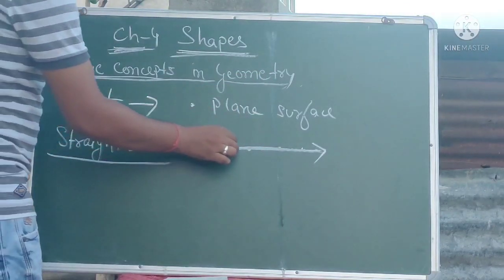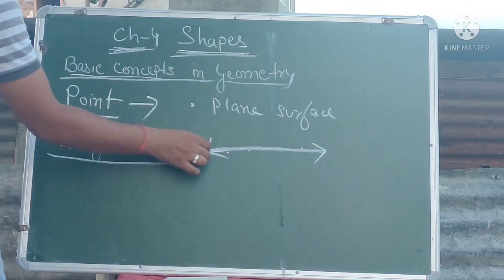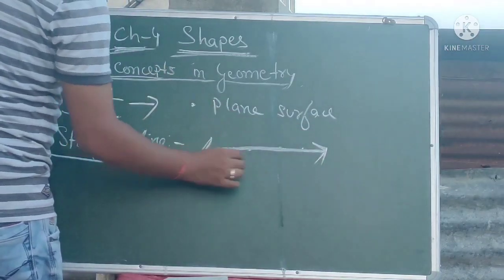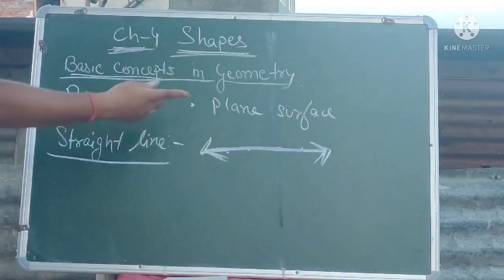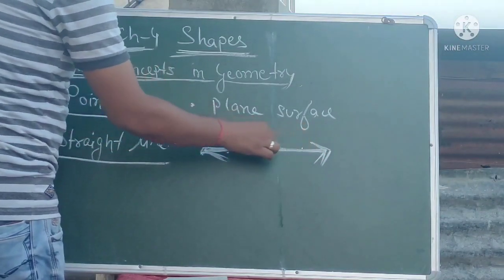When we join multiple points together, and it extends endlessly in both directions, in the left also, in the right also, when there are two arrowheads on both directions, then this line is known as the straight line.